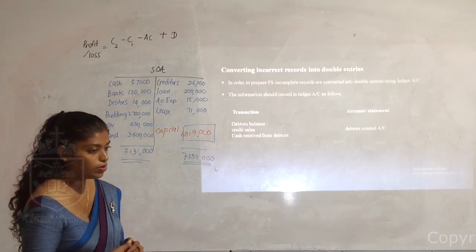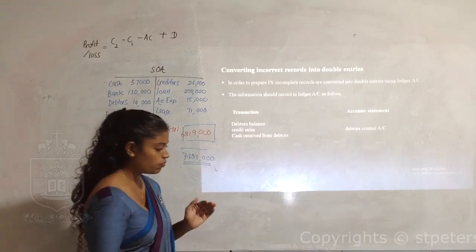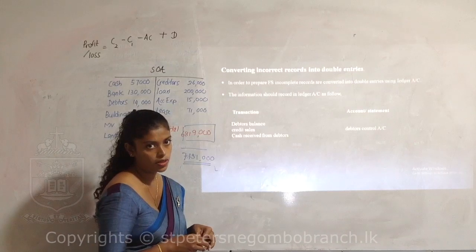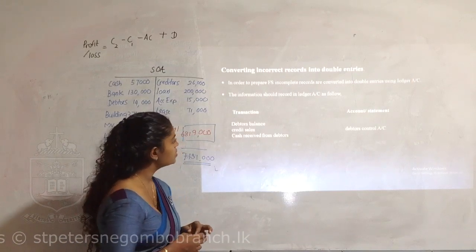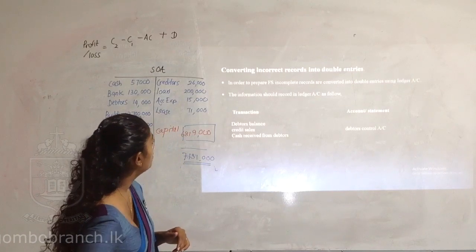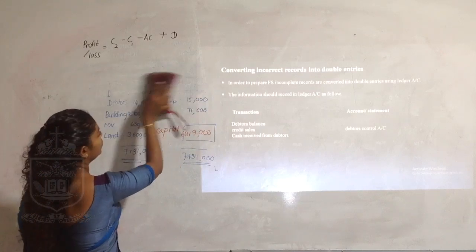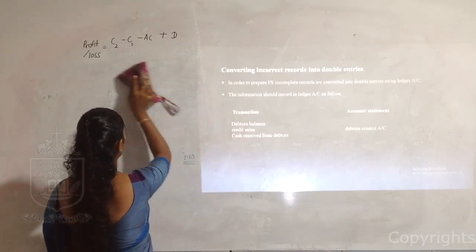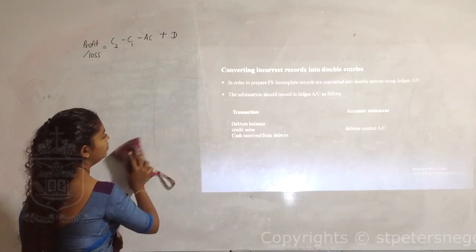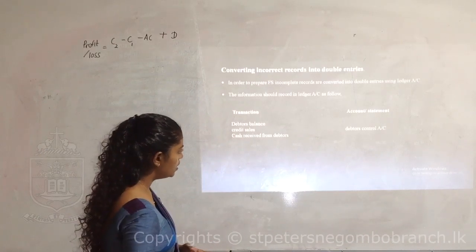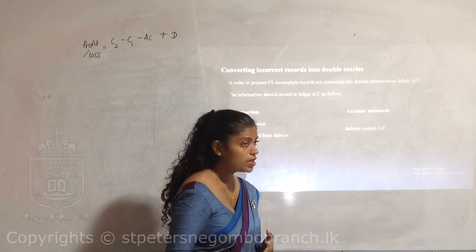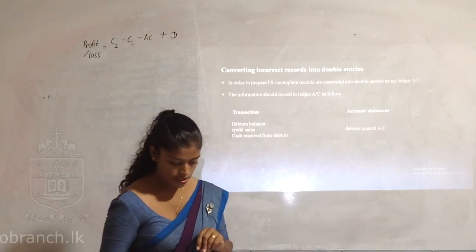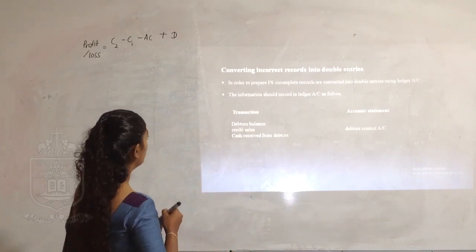So how can we use this? When a list of information is given, you record it one by one in the ledger accounts and find out the balances. As an example, we'll come to the transactions given. If you are given the debtors balance, credit sales, cash received from debtors, sales return, and discount allowed, you can prepare the debtors control account. So I'm going to do that.